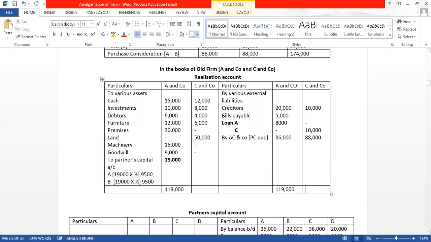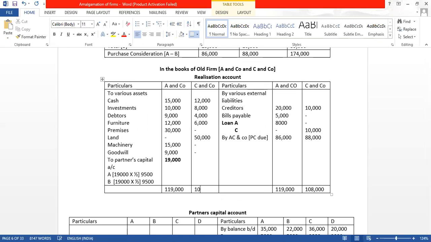Same way now take the total of C and D. 88,000 plus 10,000 plus 10,000. This is coming to 1,08,000. Now take the total of the other side, debit side. Debit side का total कितना आ रहा है? 12,000 plus 8,000 plus 4,000 plus 6,000 plus 50,000. It is coming to 80,000.